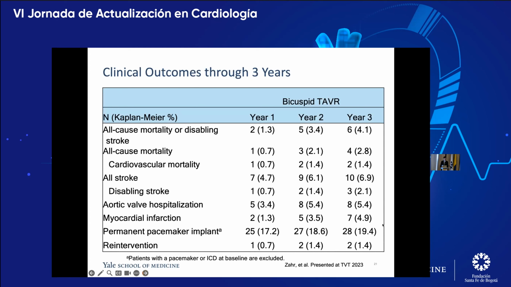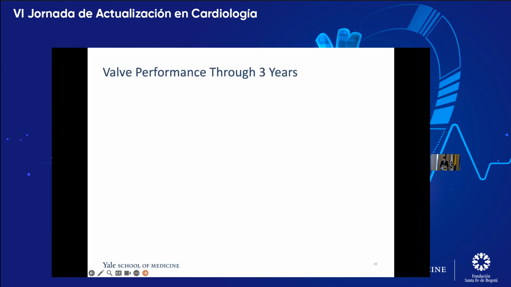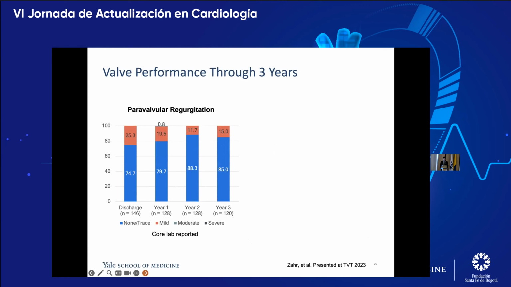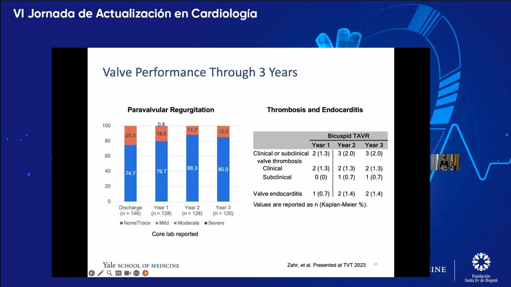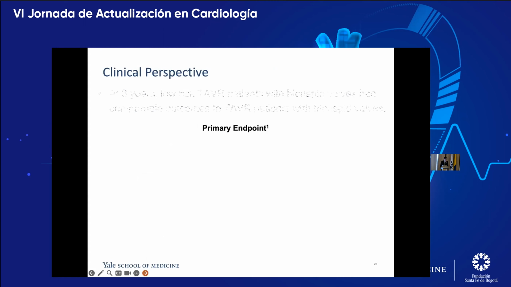We know that the CoreValve compared to the Sapien is at a higher risk for needing pacemaker implantation. So seeing this number is not super surprising. All right, and then looking at the valve performance over 3 years in the bicuspid group. This is looking at paravalvular regurgitation. So none more than mild, except there was one patient at 1 year follow-up that had moderate regurgitation. But at all the other endpoints, it was either none to trace or mild. And then valve thrombosis and endocarditis were very rare.